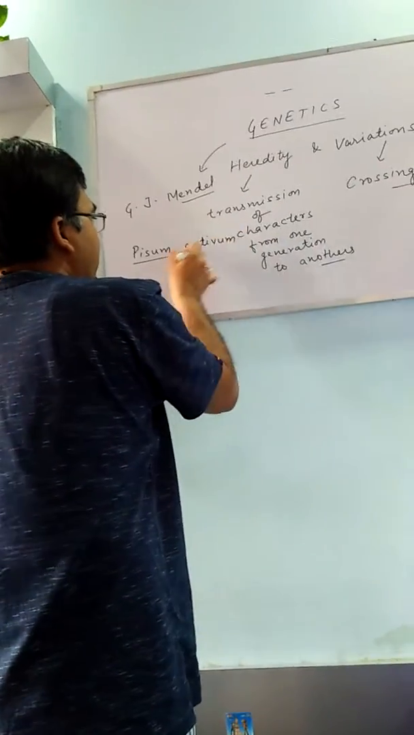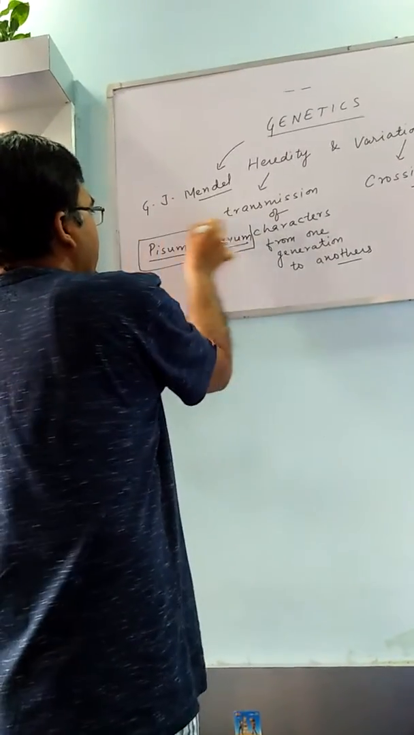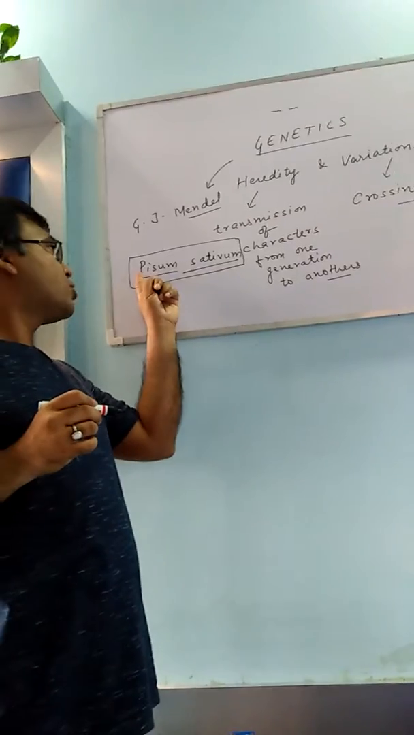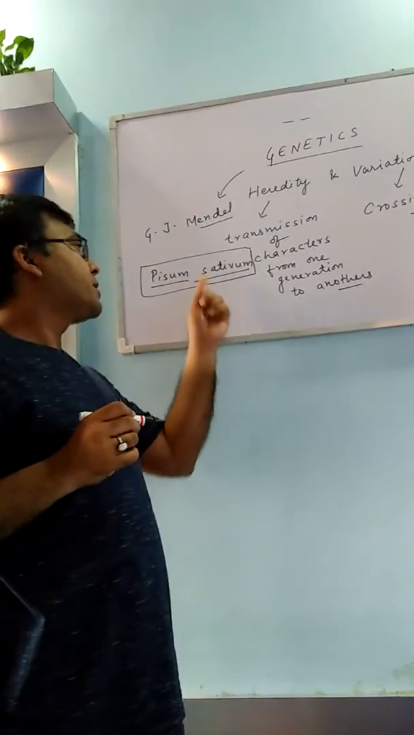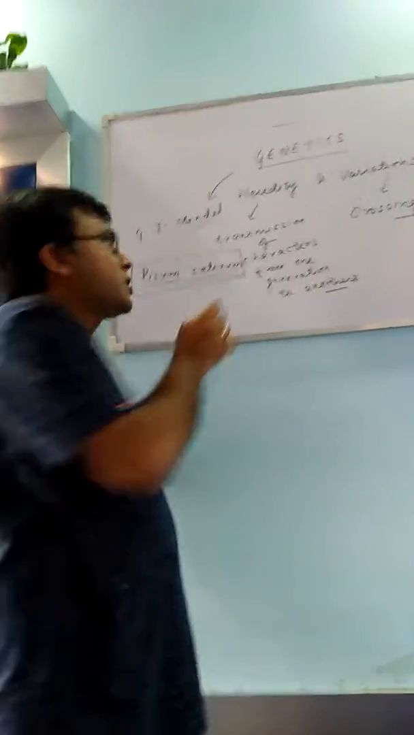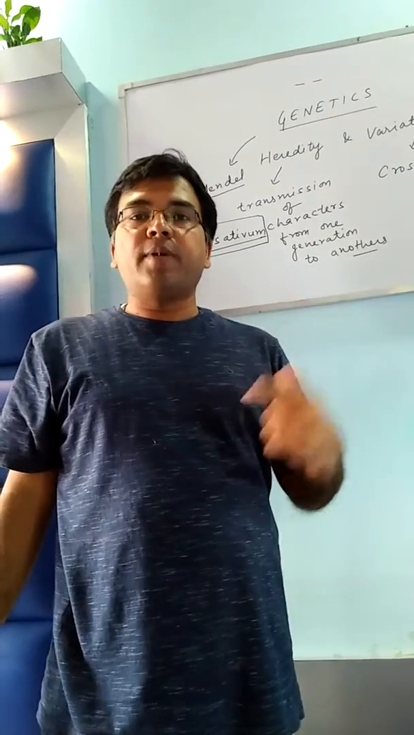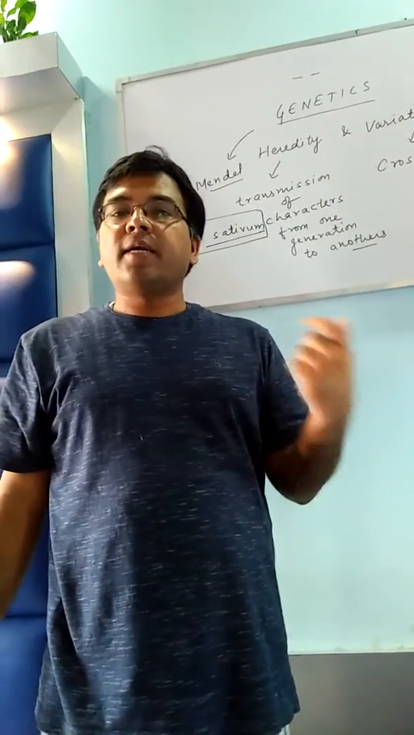Please remember, whenever we are writing a binomial name, the first letter of the generic name has to be in capital, whereas all the letters of the specific epithet, that is the name of the species, should be written in small. So this is Pisum sativum, and on Pisum sativum, the experiments were carried out by Mendel.